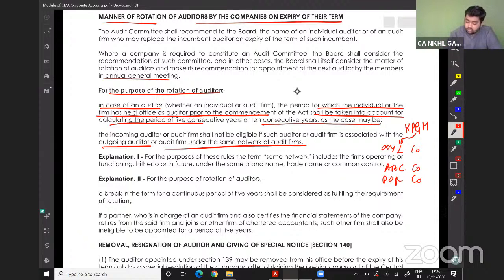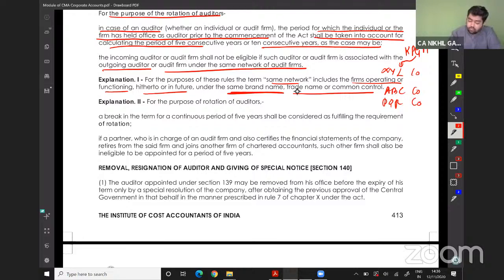For the purpose of this rule, the same network includes the firm's operation or function, now or in future, under the same brand name. They were working under the same brand name, which was KPMG, trademark, or under common control. For the purpose of rotation of auditor, a break in the term of continuous period of 5 years shall be considered as fulfilled for the requirement of auditor, which we have read before.